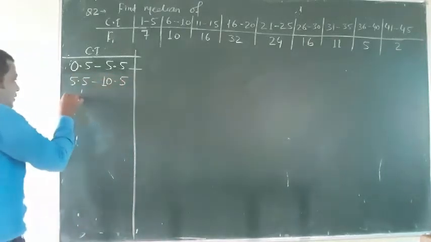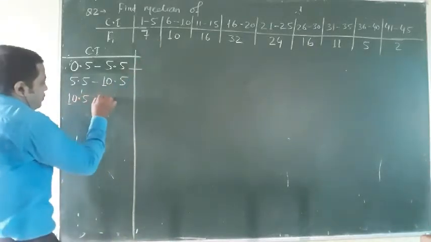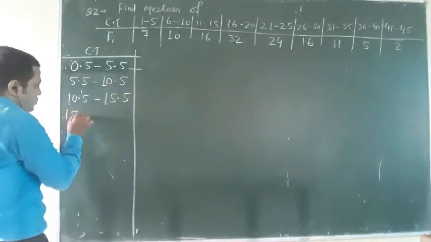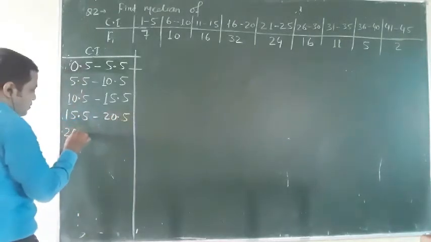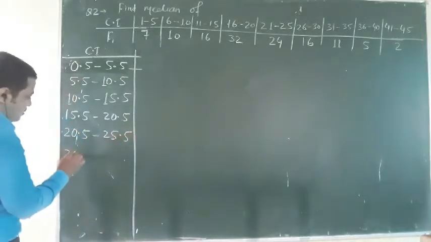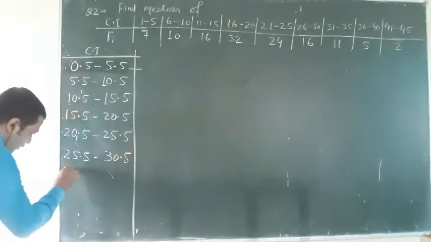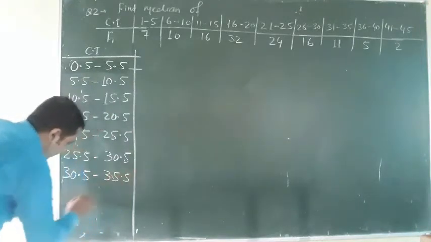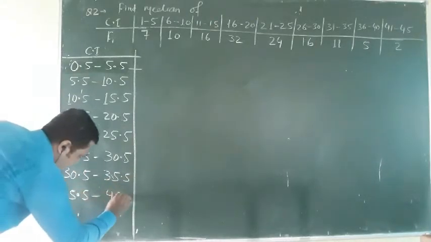Now with this gap I will write till 45.5. So 10.5 to 15.5. Now 15.5 to 20.5, 20.5 to 25.5, 25.5 to 30.5, 30.5 to 35.5, 35.5 to 40.5.